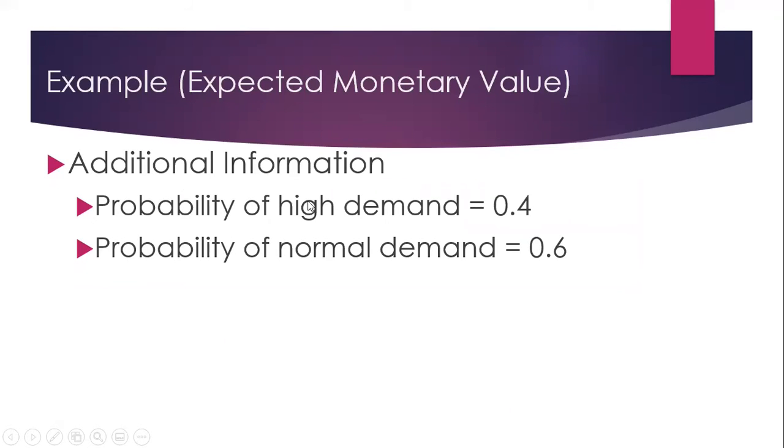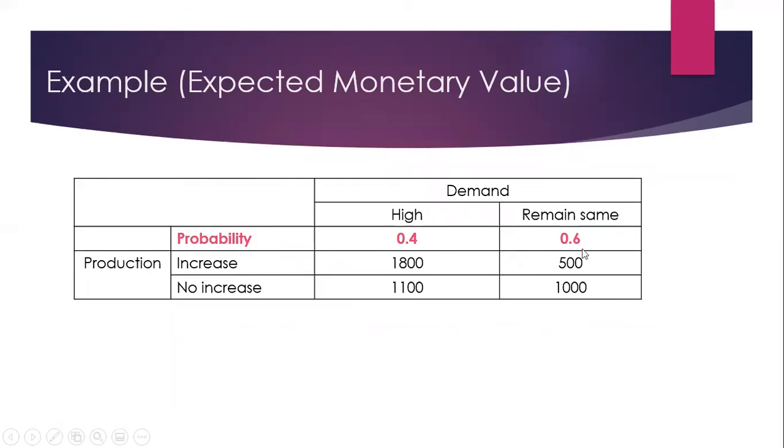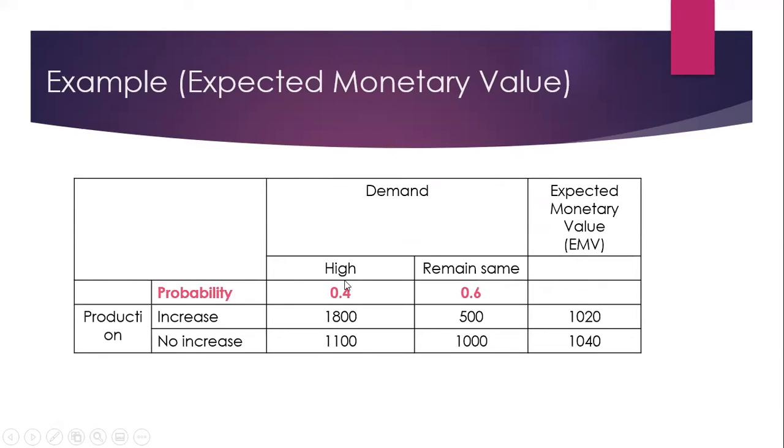So additional information is that the probability of high demand is 40% and the probability of normal demand is 60%. So this is the additional information which we know. So we write the probabilities of these various states of nature. Now we need to calculate the expected monetary value of the course of action, increase production, and the course of action, no increase in production. So we multiply 0.4 by 1800 plus 0.6 by 500 and we get 1020 as the expected monetary value of the first action.